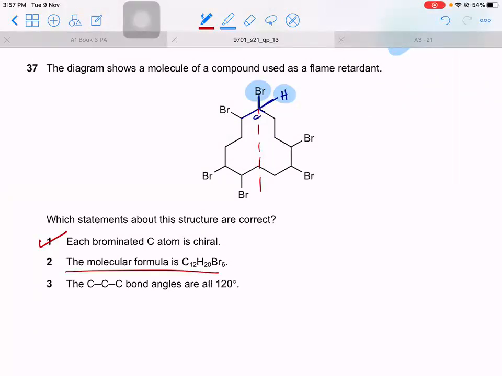The molecular formula is C12H20Br6. 1, 2, 3, 4, 5, 6. Oh crap, I thought we could just count the Brs and maybe we'd have more Brs, but no. Okay, so maybe just count the Cs. I hope that is it. 1, 2, 3, 4, 5, 6, 7, 8, 9, 10, 11, 12. Okay. We'll have to get the hydrogens.